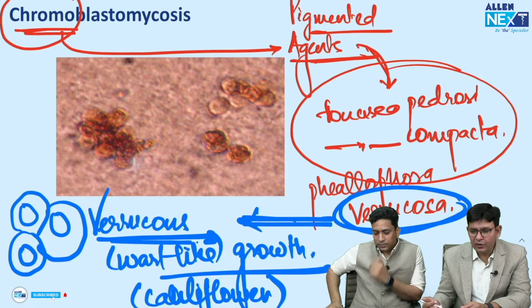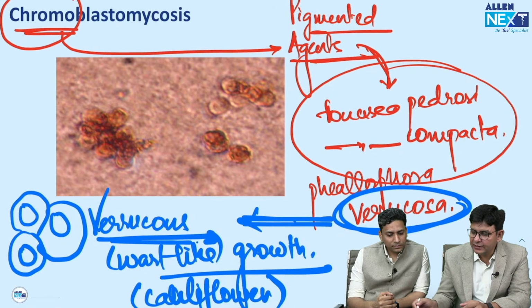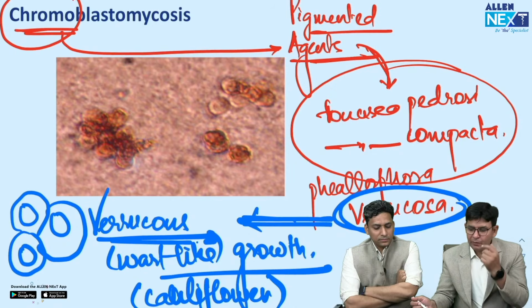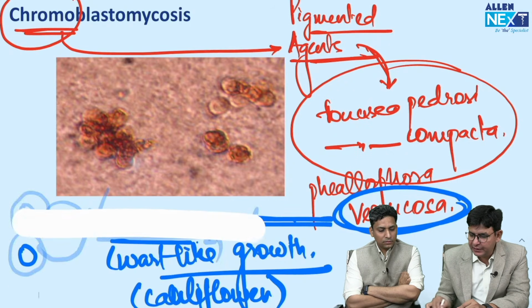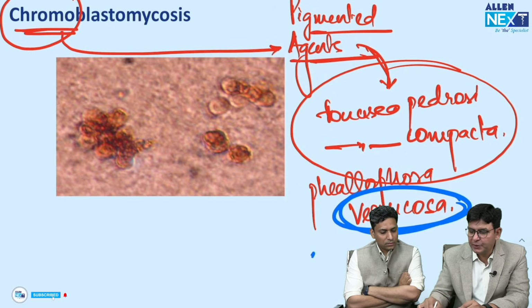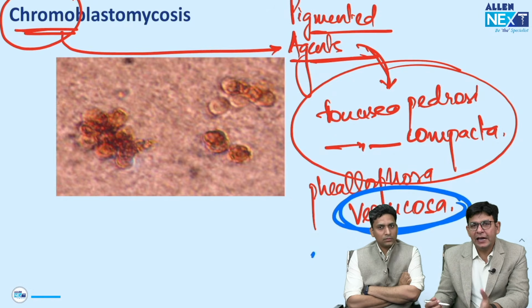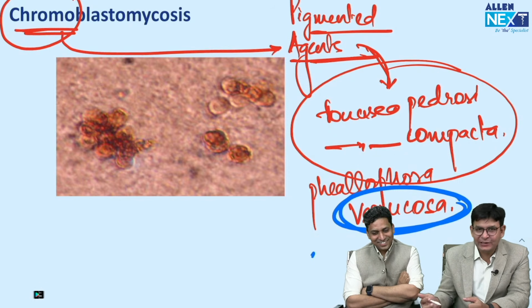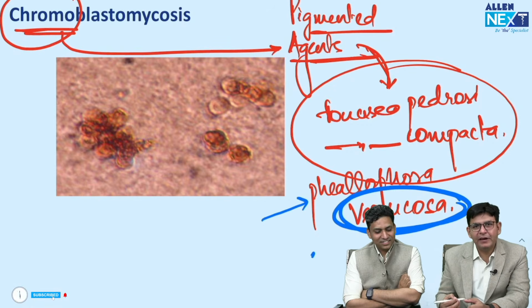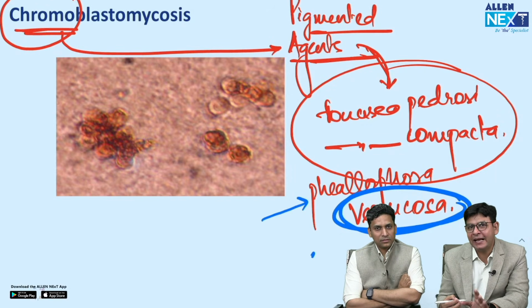So as sir has already told a lot of things regarding the fungus names, Phialophora, Fonsecaea pedrosoi, compacta. So remember guys, there was a question last time in the INICET exam that which particular fungus is termed as black fungus. And 90% of students marked mucormycosis, the black COVID fungus. But actually it was this, Phialophora. Phialophora and Cladosporium. These are two fungi which are black in color.